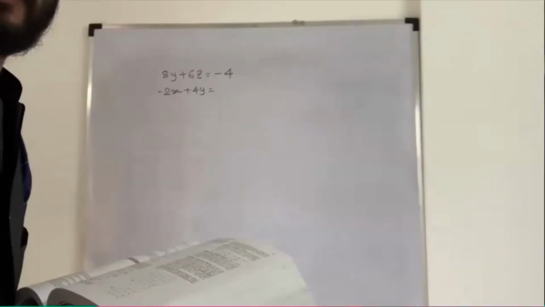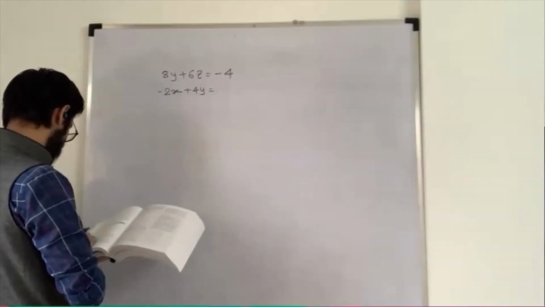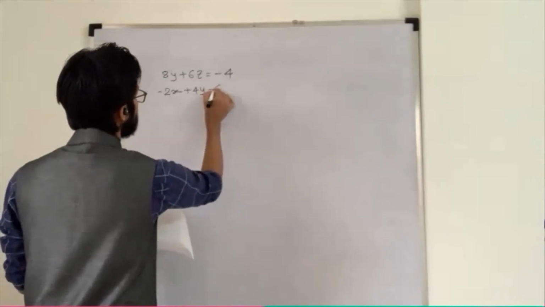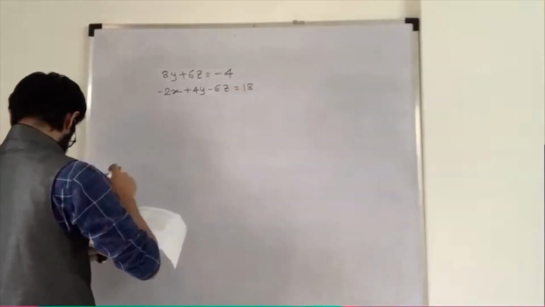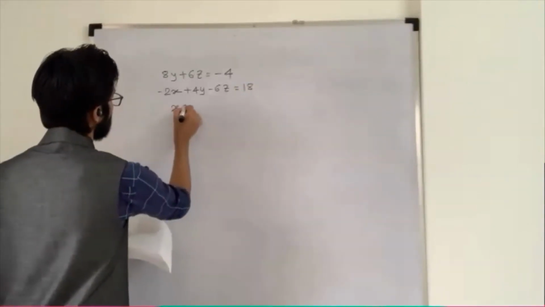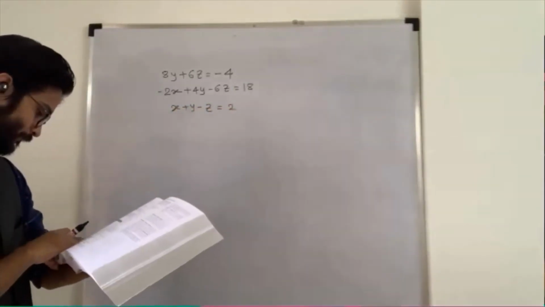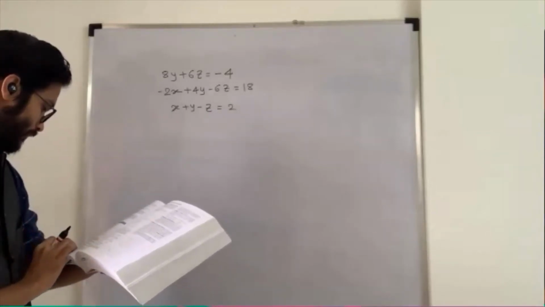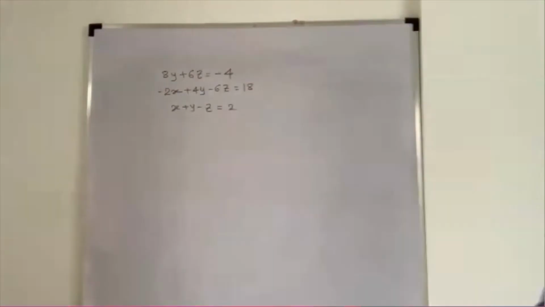Next one is minus 2x plus 4y minus 6z, which is equal to 18. And the third one is x plus y minus z is equal to 2. Okay, so we need to solve these equations. So your question is solve the equations.